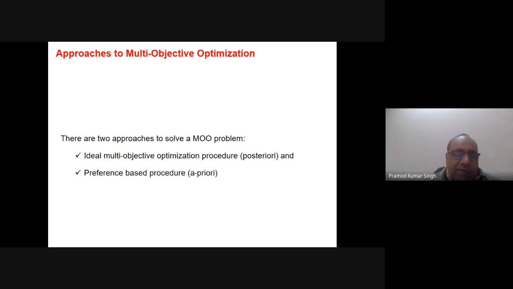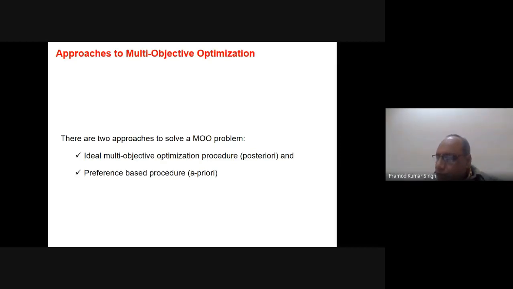As the name indicates, in the interactive method the decision maker is a part of the search process of the solution, and he checks and guides that the search should be in this direction or that direction. So the decision maker is a part of the solution process and he guides the search. That is the interactive method, so you can guess it very easily.